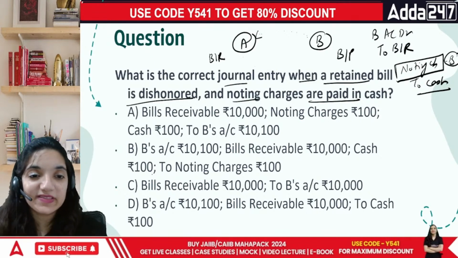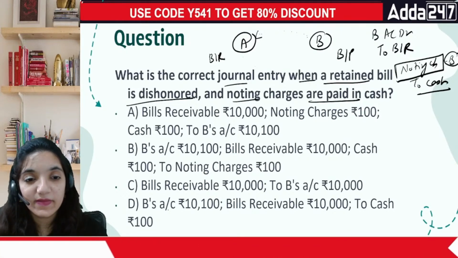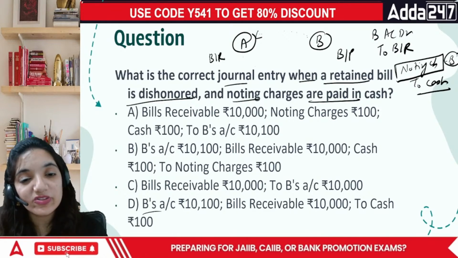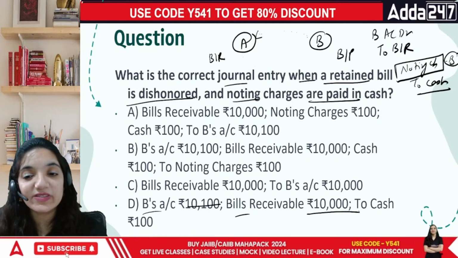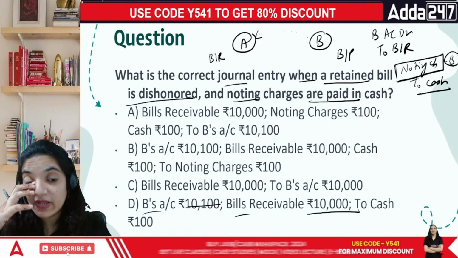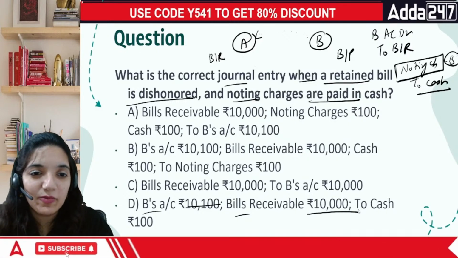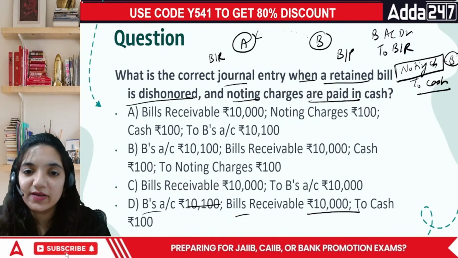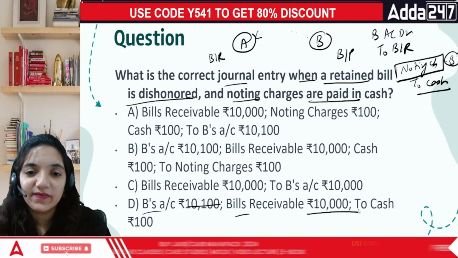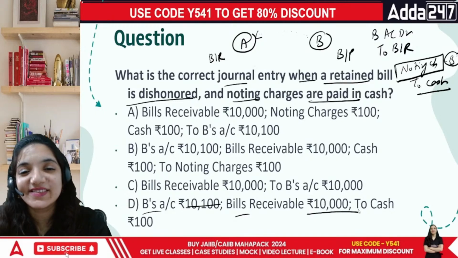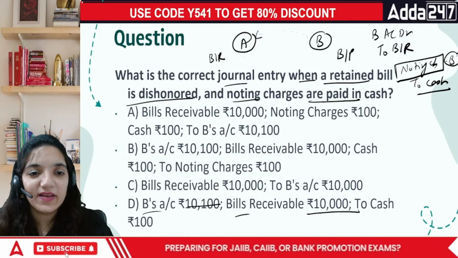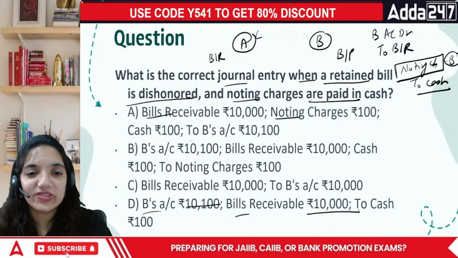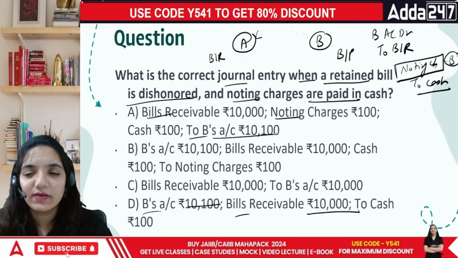For example, in this case, everyone, B's account, he's supposed to pay 10,100. Your bill receivable in this case was 10,000, which you have lost, and then you have lost cash as well. What's gonna be the answer in this case, everyone? I've given you the hint of what can be the answer. In this case, the answer is gonna be bill receivable noting charges to B.